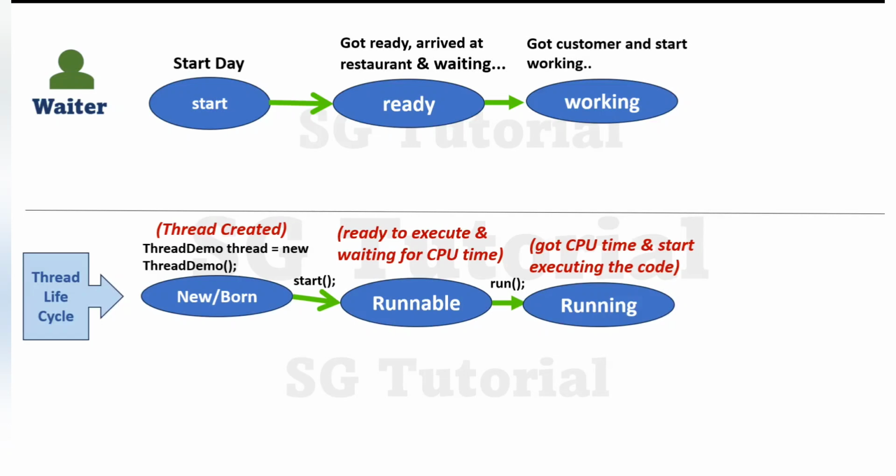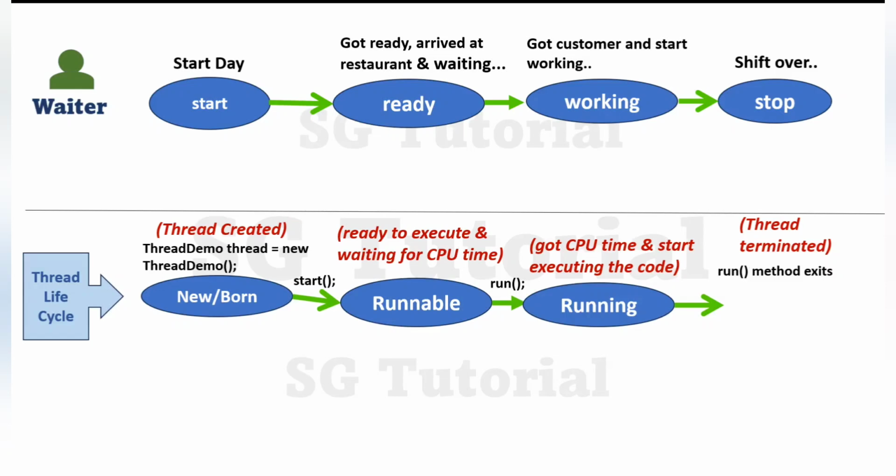Clear? And after that, once waiter shift is over, waiter will stop working. So let's consider now waiter is in end state or in stop state. Similarly, in thread lifecycle, once thread completes executing code inside a run method, then thread automatically gets terminated, and when thread gets terminated, then it's considered as thread is in a dead state. And remember, once thread is dead, it cannot be restarted. It means once the thread is moved to the dead state, it can't go to a runnable or a running state again.